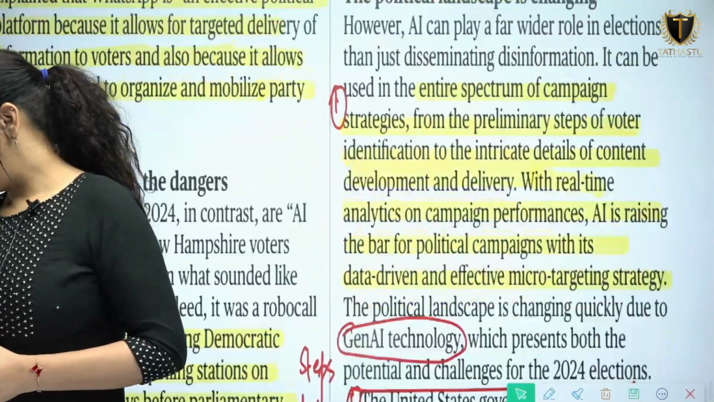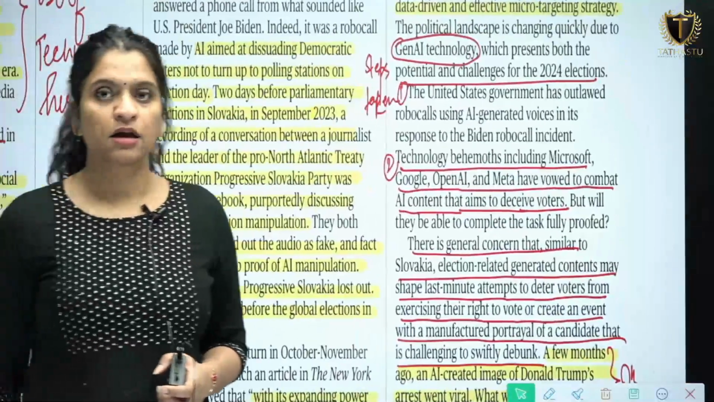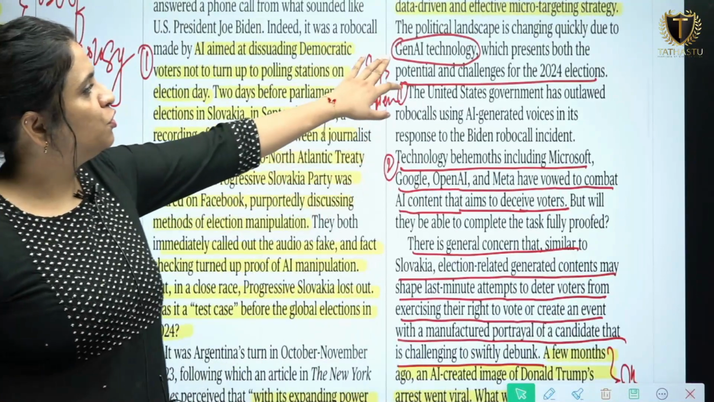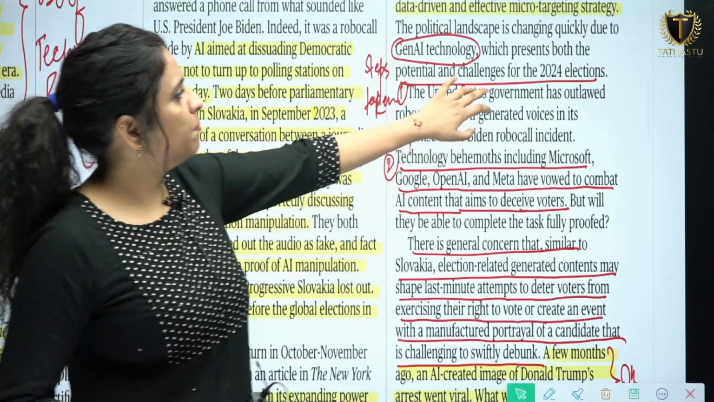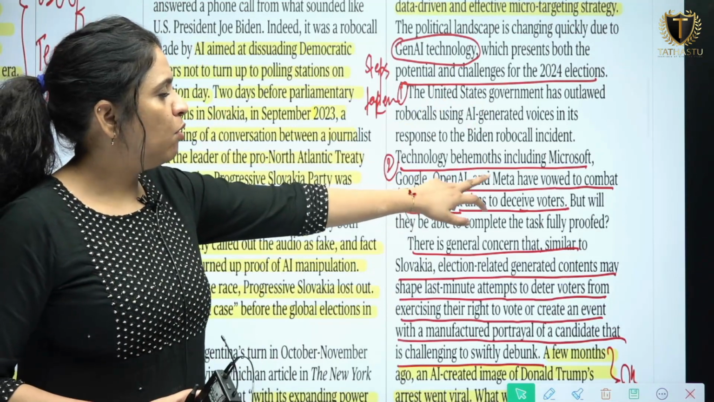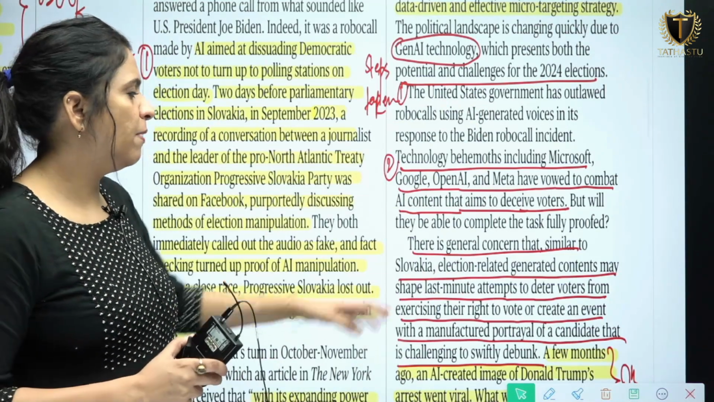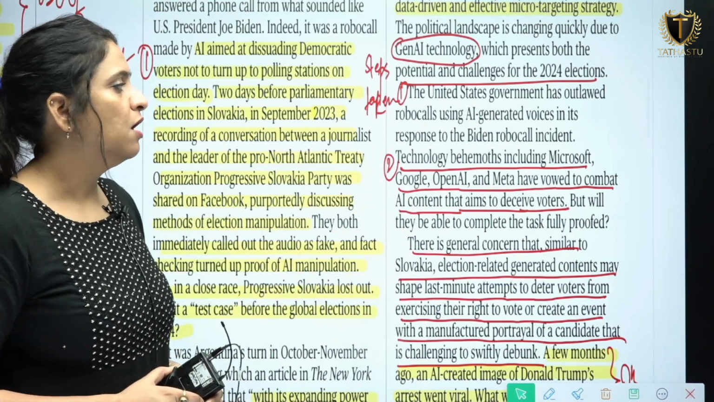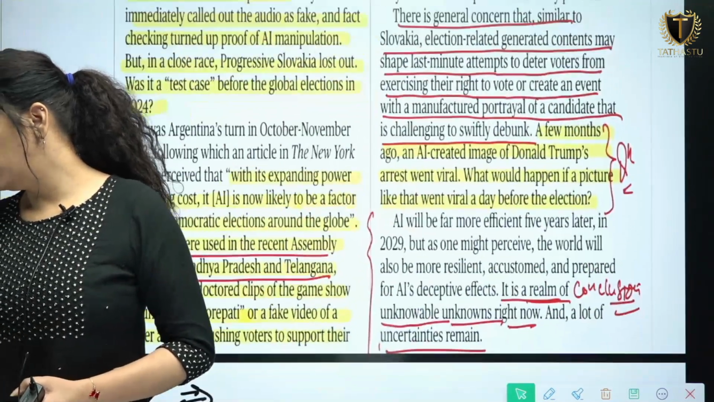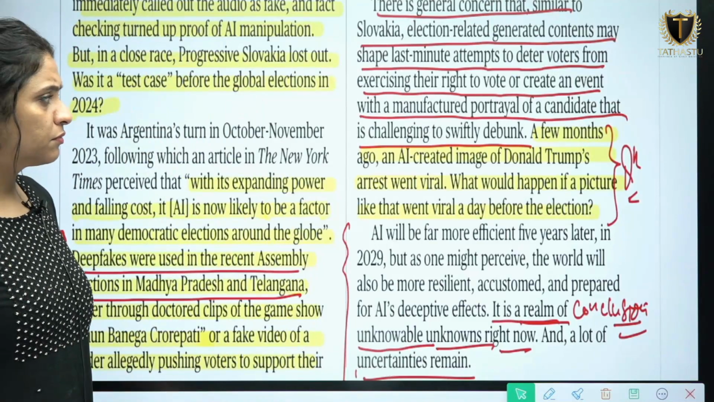अब कह रहा है कि जो steps हैं, what steps are taken to combat the negative use of AI in elections. एक तो Gen AI technology presented both potential and challenges for the 2024 elections. Technology behemoths like Microsoft, Google, OpenAI and Meta have vowed to combat AI content that aims to deceive voters. So these are some of the steps that have been taken to curb the negative use of AI in election campaigns. Now, there is a question.